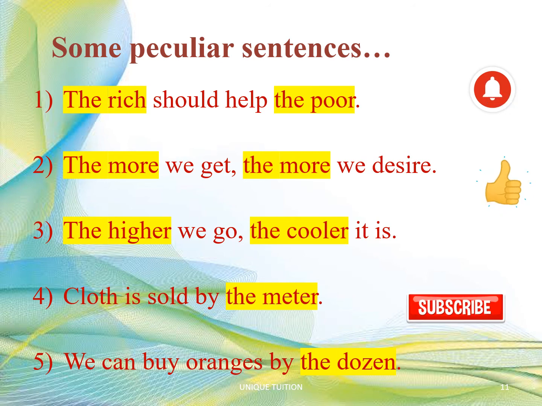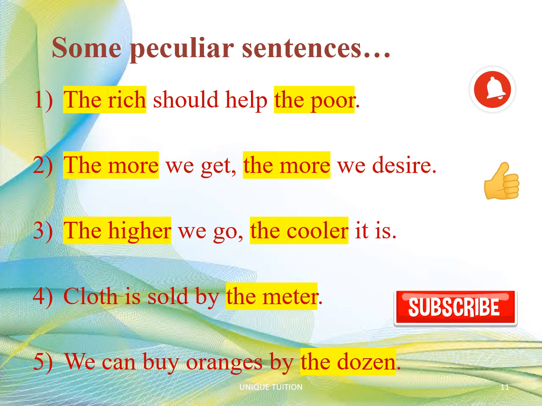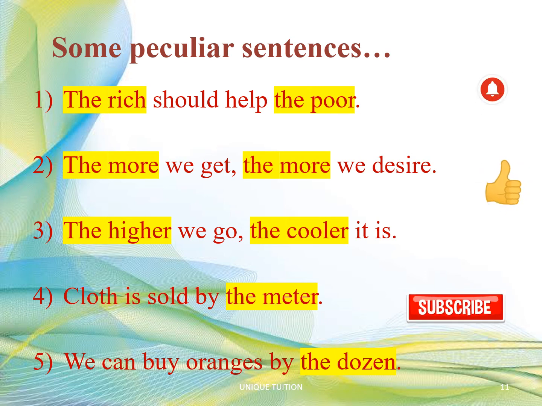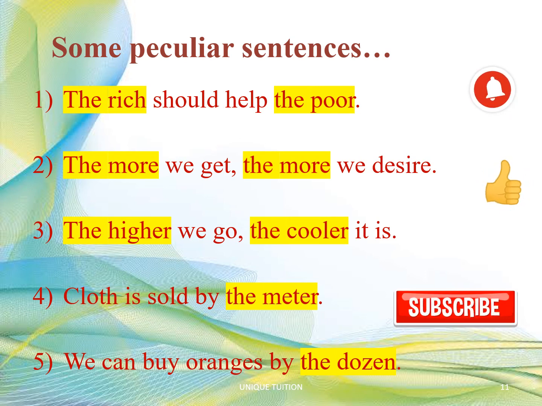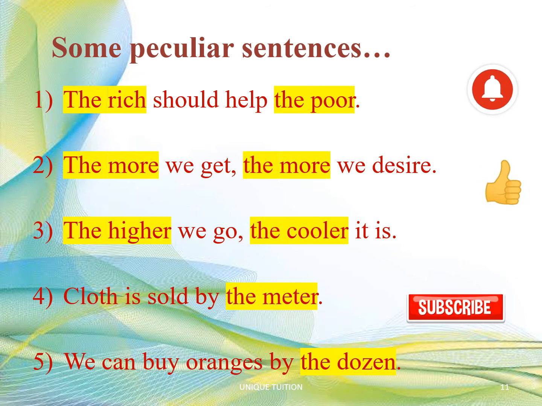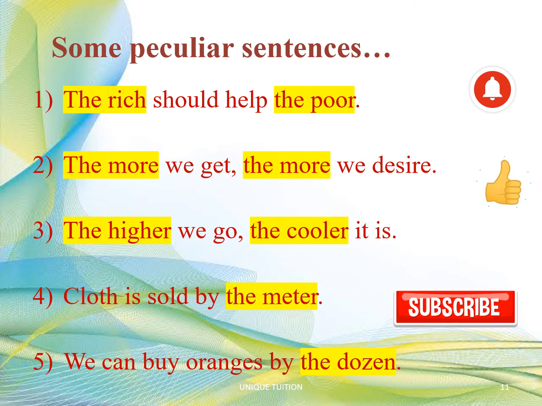The higher we go, the cooler it is. The higher means high altitude. The cooler means the temperature drops. Cloth is sold by the meter. Here, the meter means the measurement of the cloth. We can buy oranges by the dozen. Here, the dozen means quantity.